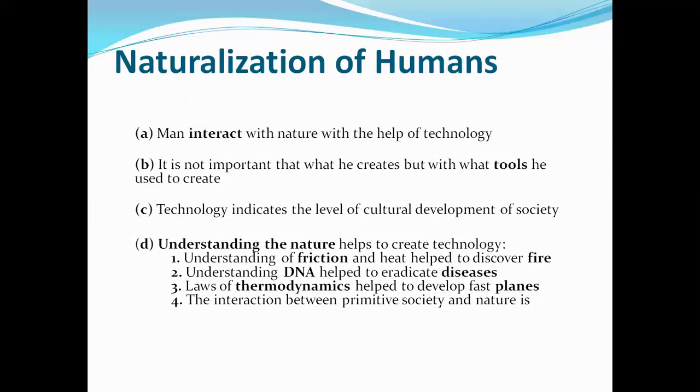Disease, so many diseases are coming, come to coronavirus. We are still not able to understand the DNA of corona, and that's why the antidote is not prepared yet. Hope so soon everything will be okay. Okay. So to understand the DNA of each and everything is the most important knowledge. So first we have to understand nature. Then only we are able to develop something. So understanding nature helps to eradicate lots of diseases, to kill lots of diseases from ancient times to present day. There are so many other examples there.